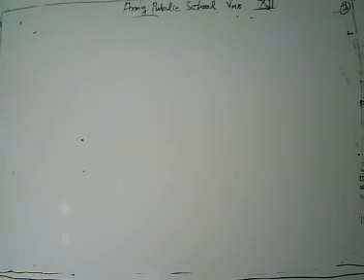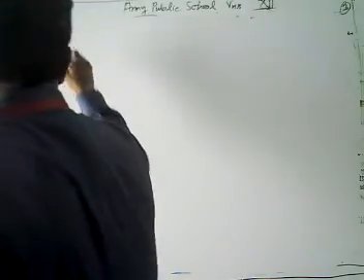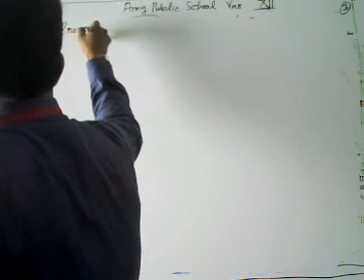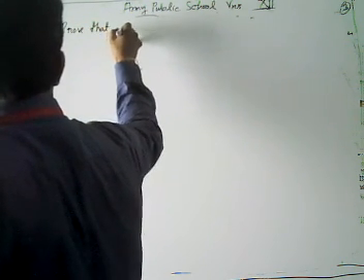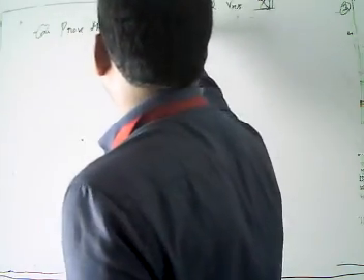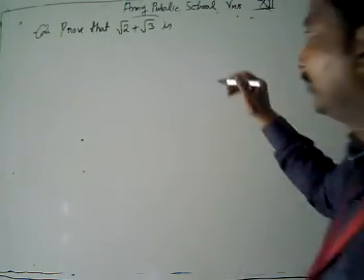Look, what do we have to prove in the next problem? Prove that root 2 plus root 3 is an irrational number.